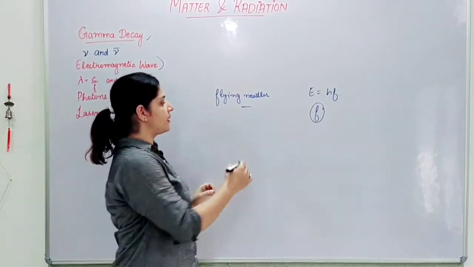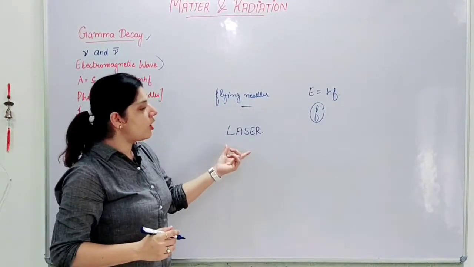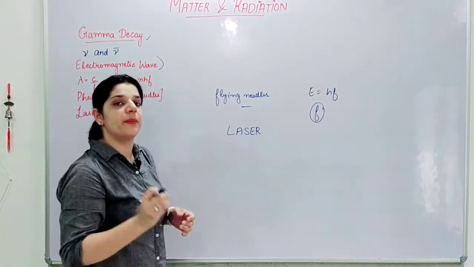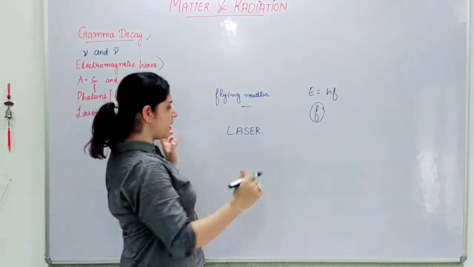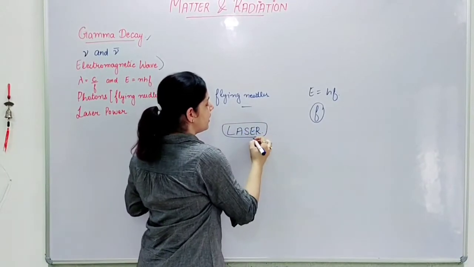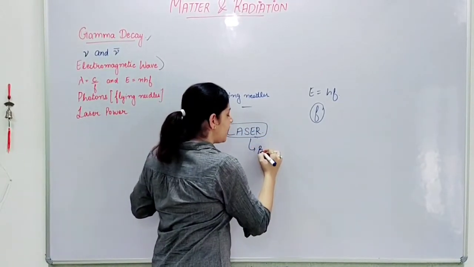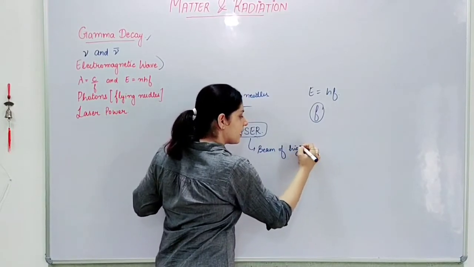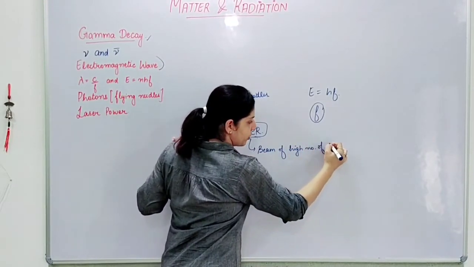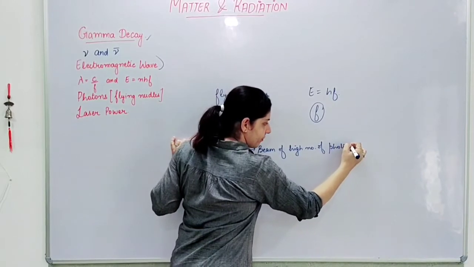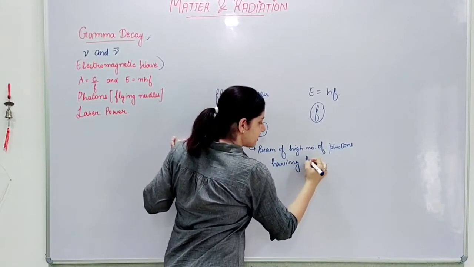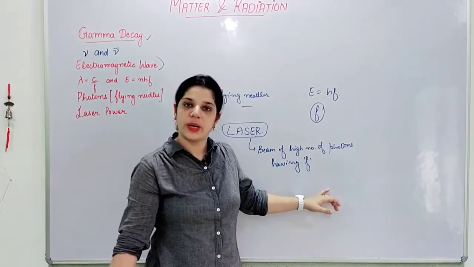Now the next topic is laser. We all know that a laser is a very concentrated high intensity beam. So we say a laser is a beam of a high number of photons having frequency f, right?